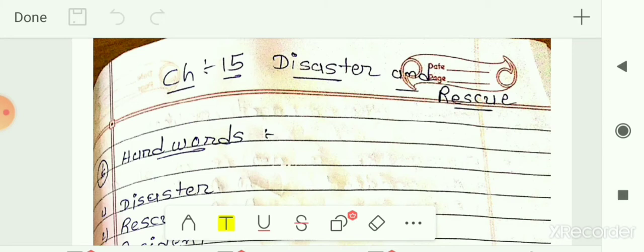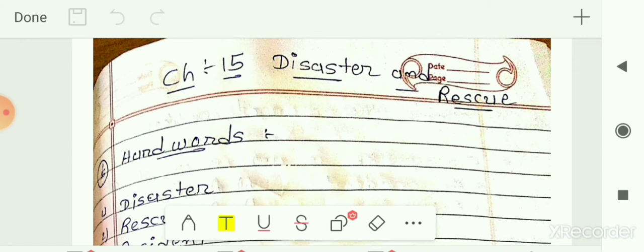And then we had identified whether an event is a disaster or an accident, and we have also seen what safety measures we can take to prevent or save ourselves from this kind of disaster or accident. We had also seen some details and information from photos of disasters and accidents. And then we had seen about rescue. Rescue means to save something. Here in this chapter we had seen rescue in terms of how we can save ourselves and our property from such disasters or accidents.